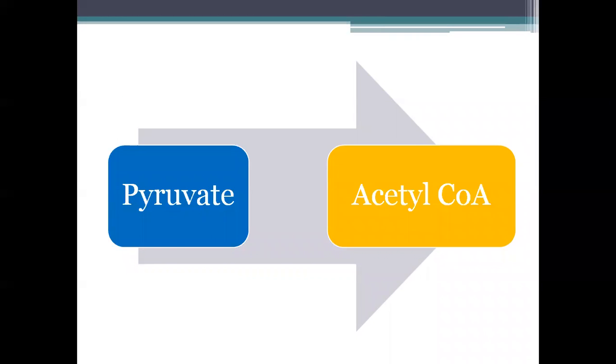Now we know that glucose is broken down through glycolysis, and the end product of glycolysis is pyruvate. Now we have different outputs of pyruvate depending on aerobic or anaerobic conditions. If you remember, as we discussed in glycolysis, under anaerobic conditions, pyruvate is converted to lactate by the enzyme lactate dehydrogenase, whereas in aerobic conditions, pyruvate is converted to acetyl-CoA. And this conversion is done with the help of the enzyme pyruvate dehydrogenase.